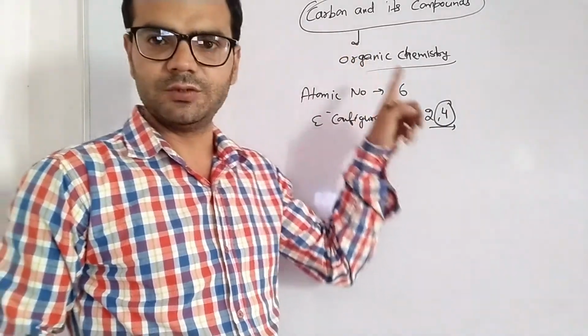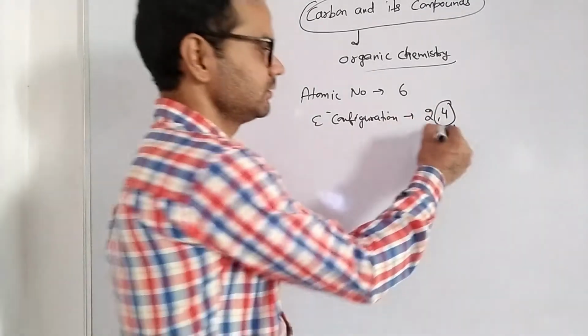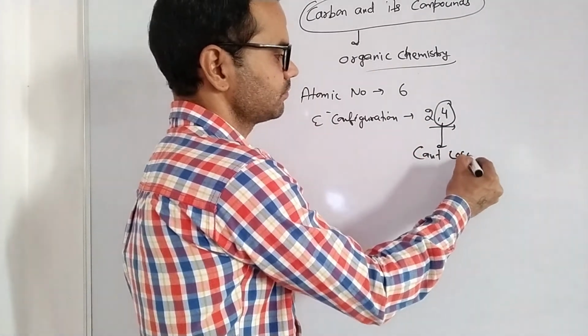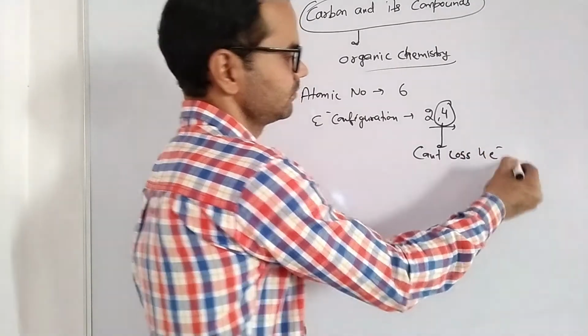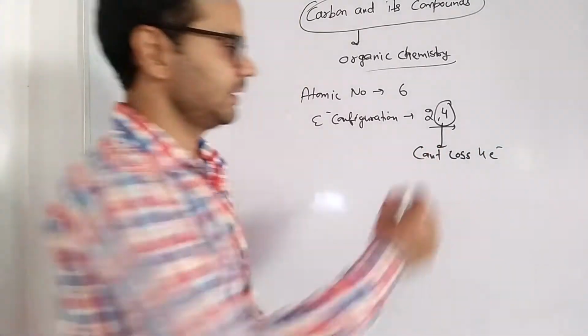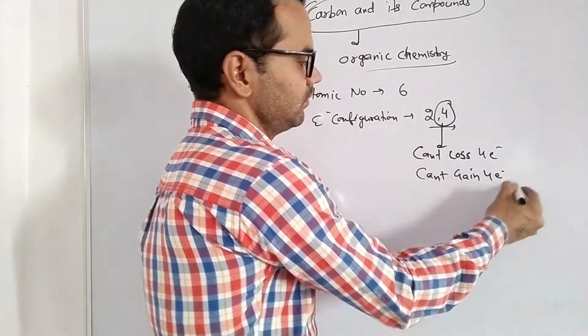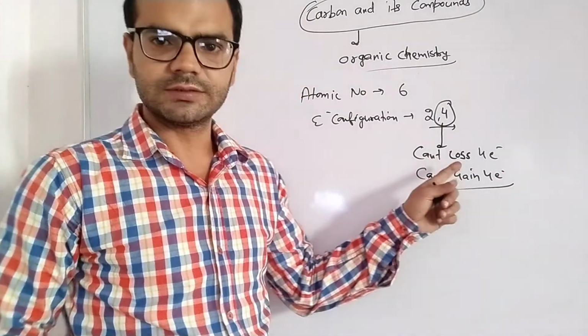But carbon has a unique property. It can't lose 4 electrons and can't gain 4 electrons. Why?